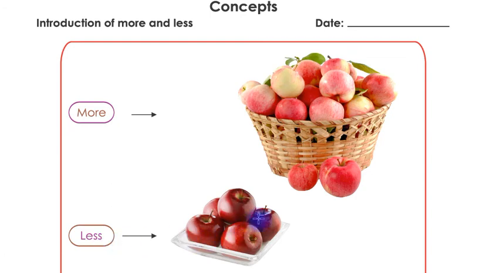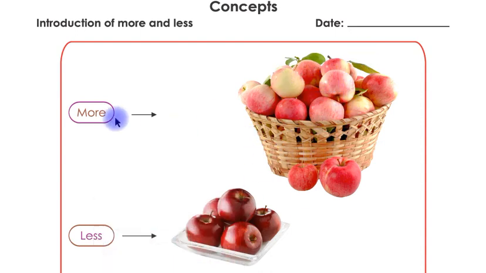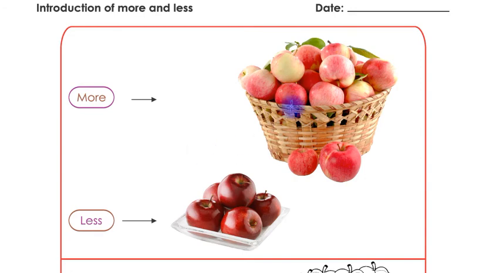And look at this children, these are apples and these are less apples. So these apples are more and these apples are less. As you can see the difference between these apples, children, these apples are more apples and these apples are less apples. Look at this picture carefully, children.